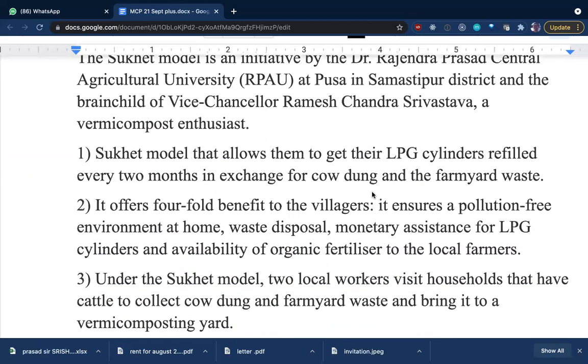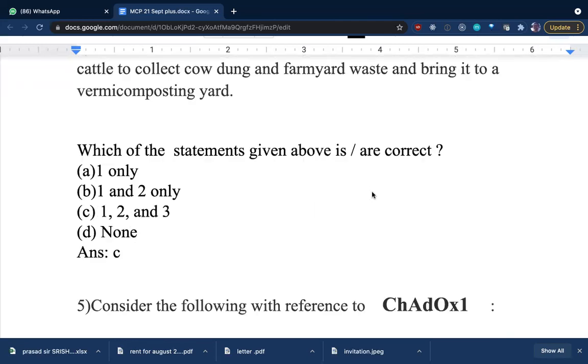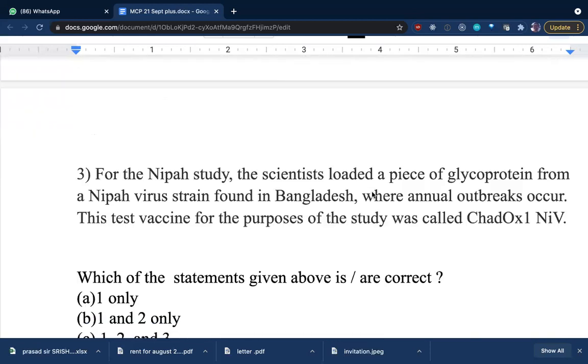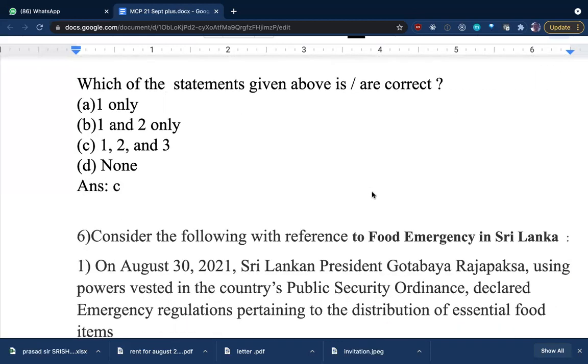In the next class, we will discuss more about it. I tried to add a few points for your understanding for each question, and I will share this document with you. At least 10 questions per day. Keep it a rule that you are going to work on at least 10 questions per day.